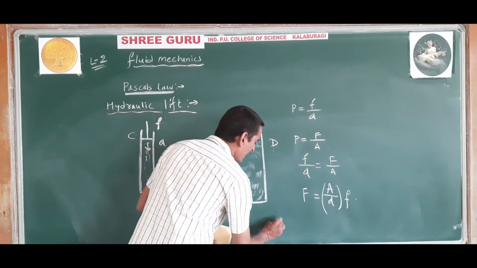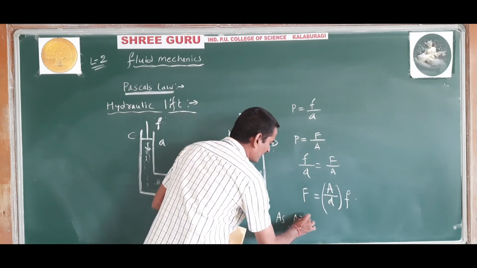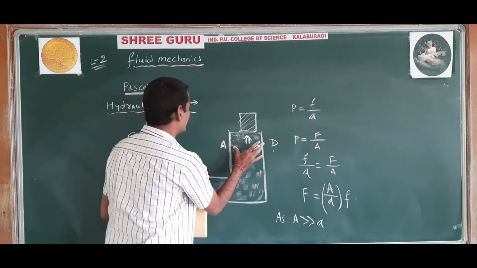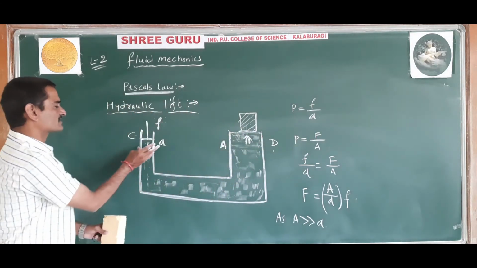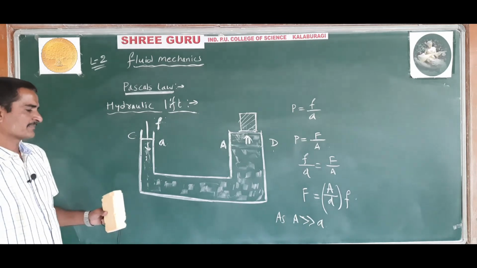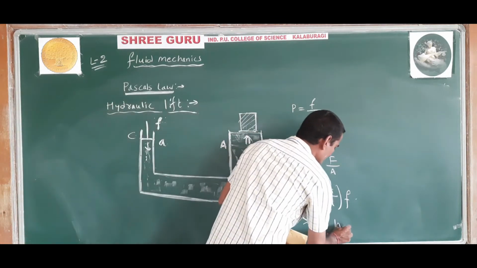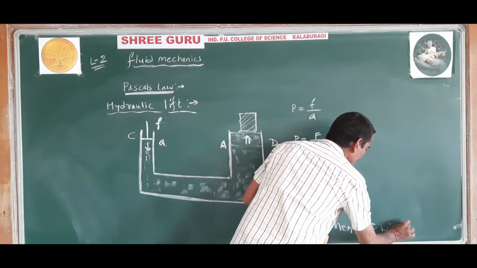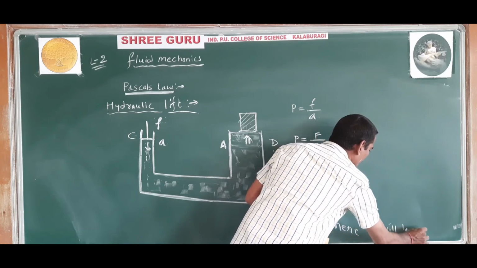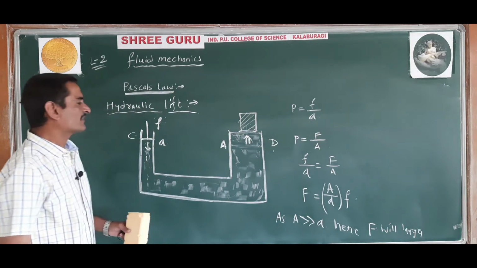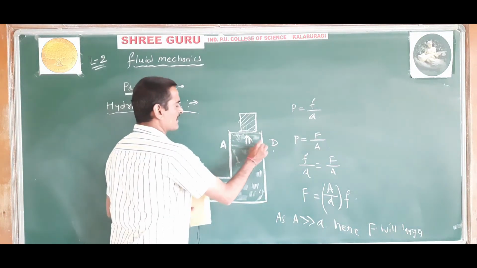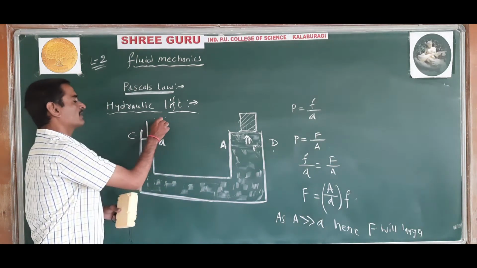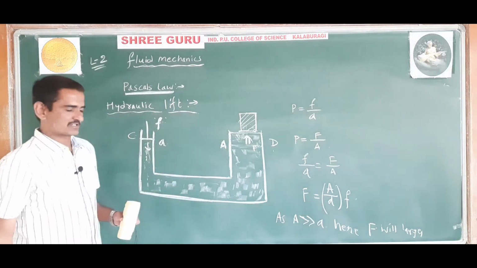So as capital A is greater than small a, this cross sectional area is larger than the cross sectional area of the cylinder C. Hence capital F will be larger compared to small f. That is, the value of the force exerted in the upward direction will be larger compared to the value of the force exerted in the downward direction.